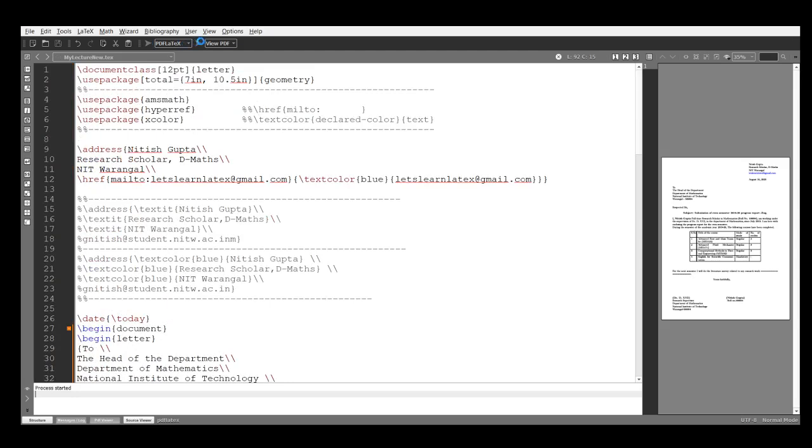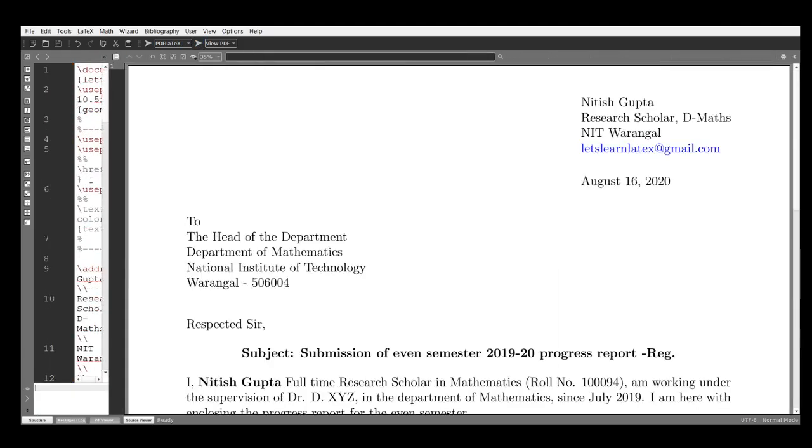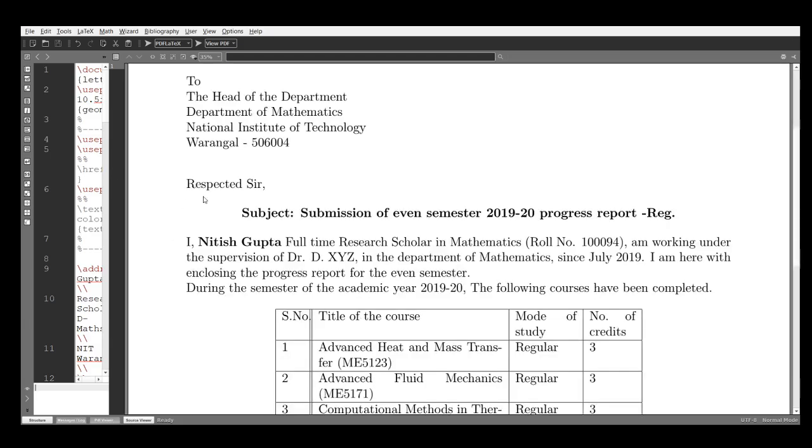Run without. This is my address. This is hyperlink. This is date. This is, sorry, receiver address. This is opening, slash opening, respected sir. This is subject. This is in the center of the letter, so I use slash center.